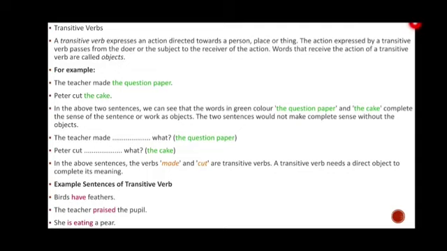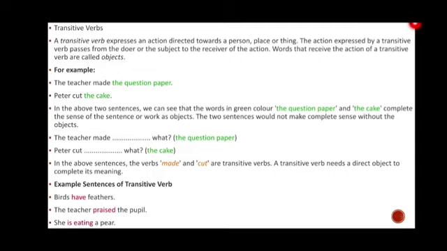The cake, because without an object these sentences are not complete. So it is called a transitive verb, which means it expresses an action directed towards a person, place or thing. Here again it is written, the teacher dash what?